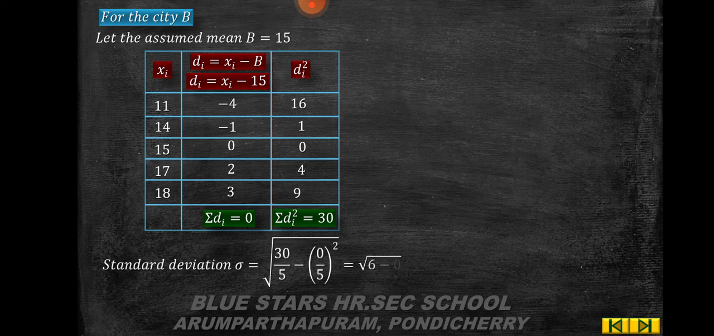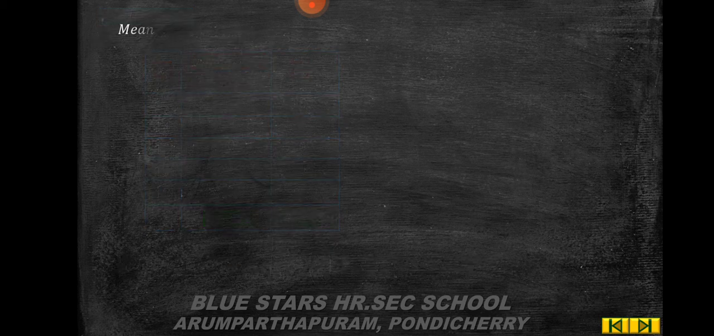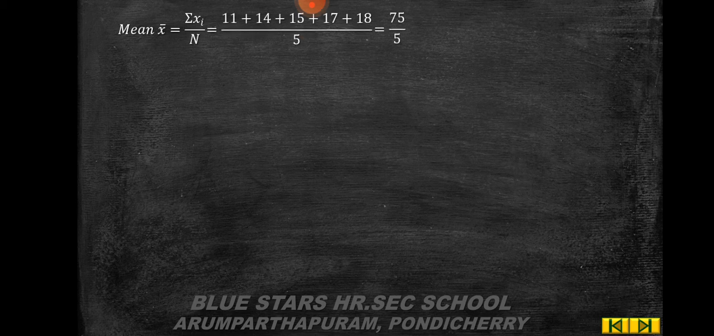So standard deviation sigma is equal to root of 30 by 5 minus 0 by 5 the whole square, which is equal to root 6 minus 0, which is root 6, equal to 2.449. So mean x bar is equal to summation xi by n, the sum of observations by the number of observations. You get 75 by 5, which is equal to 15.